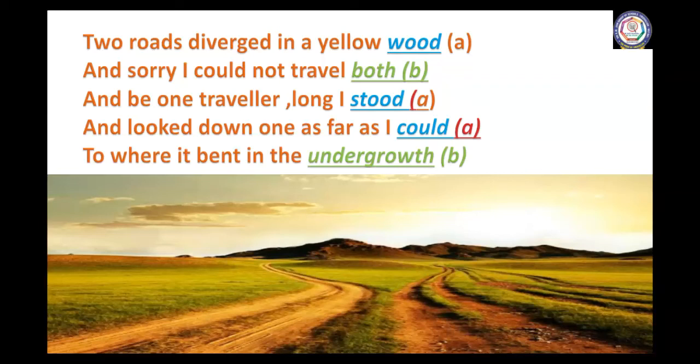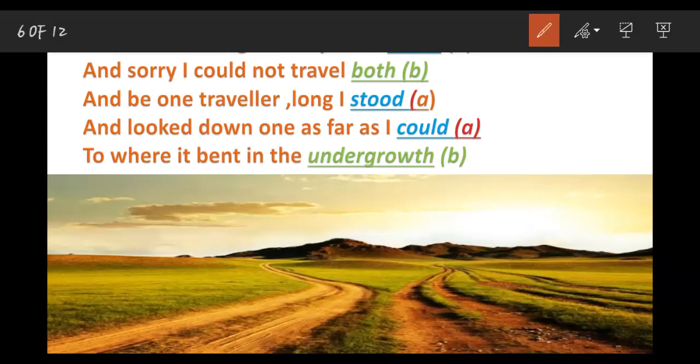So two roads diverged in a yellow wood. And sorry, I could not travel both. The I represents the poet here. The poet says he could not travel both. So to travel both is to take two choices; he cannot accept both the choices at the same time.